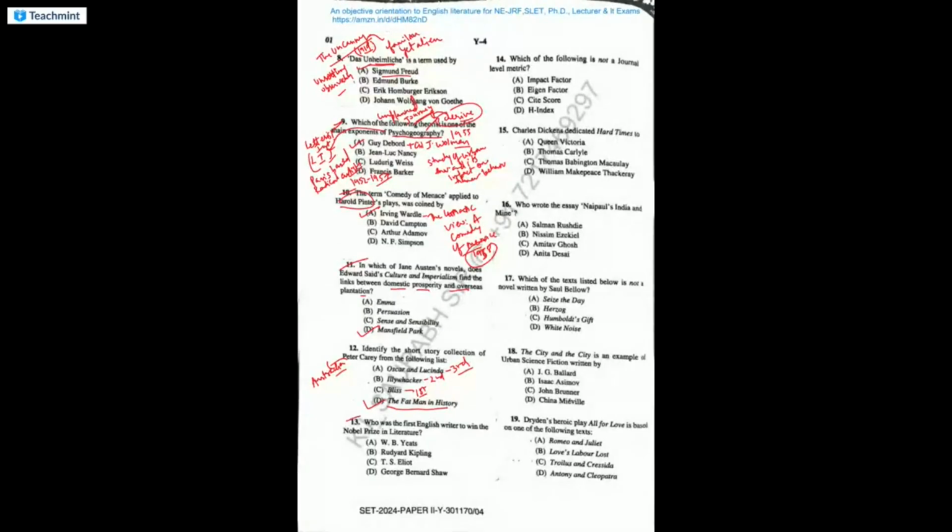And who was the first English writer to win the Nobel Prize in Literature? So the answer is very easy. Rudyard Kipling got it in 1907.